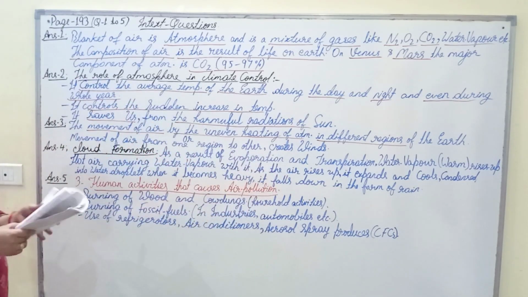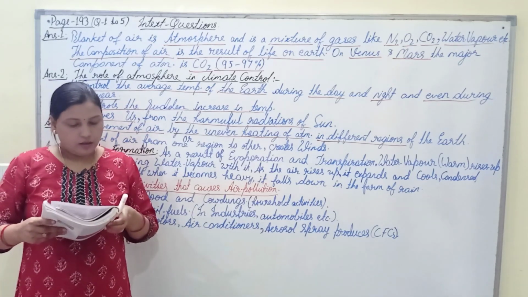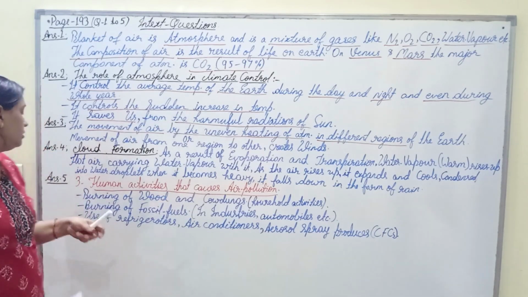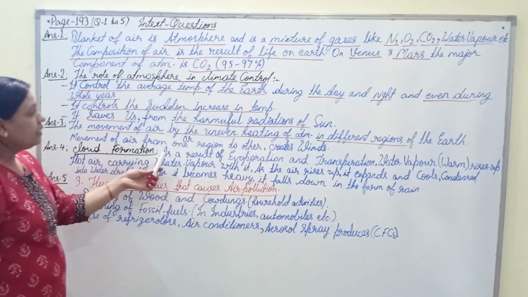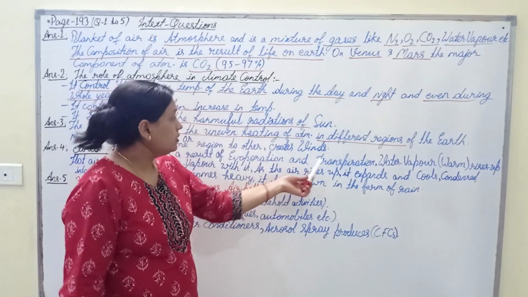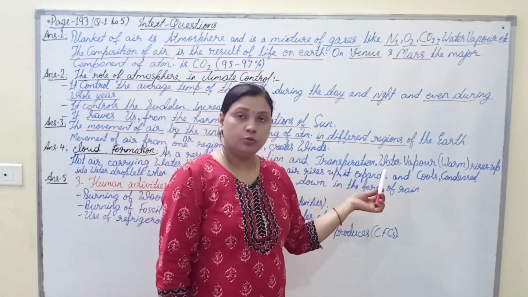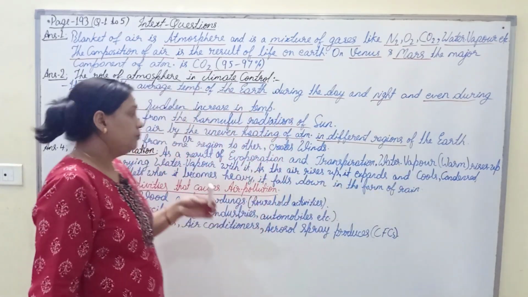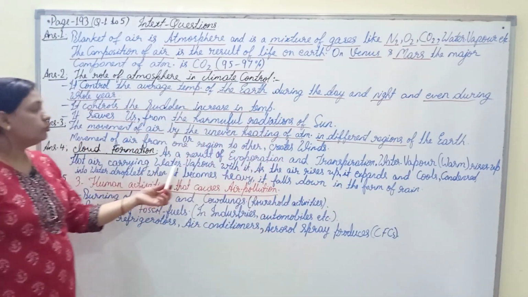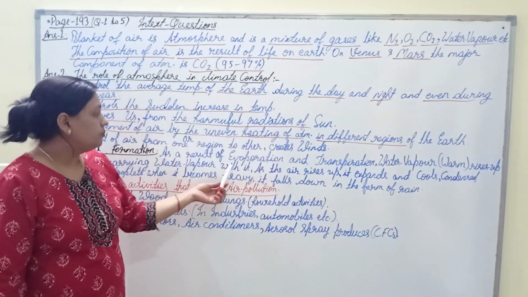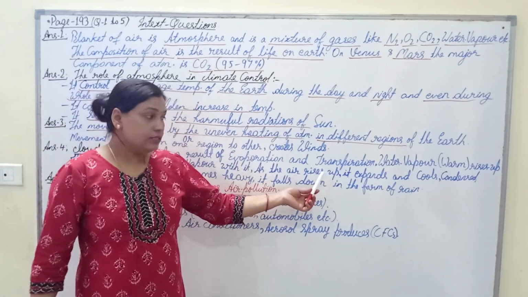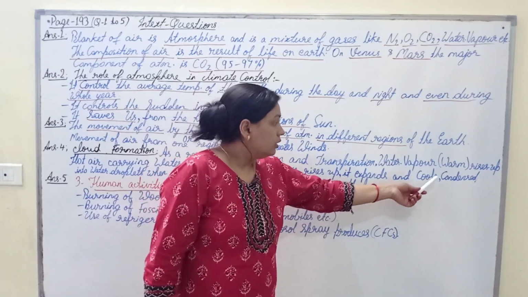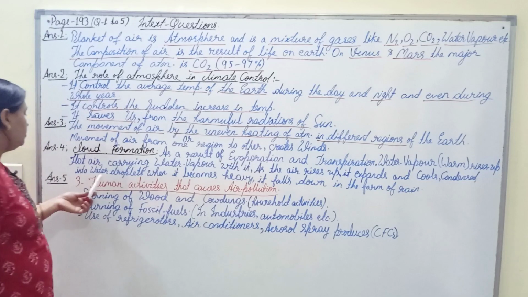Question number four is, how are clouds formed? In the water cycle we have already discussed this. Cloud formation is a result of evaporation and transpiration, both processes in which water vapor rises up. Hot air carrying water vapor rises up. As the air rises, it expands and cools, condenses and forms water droplets.